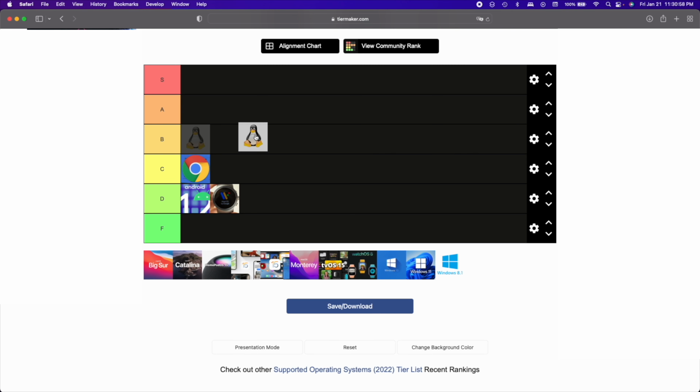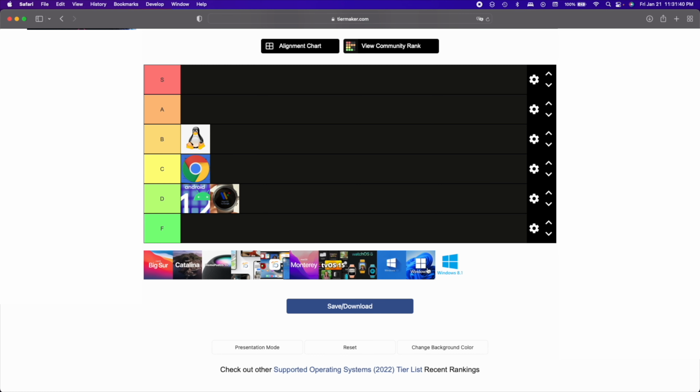Linux. Alright, I am gonna put this in B tier, mostly because it's good for programmers and stuff like that. It's a lot more customizable than macOS or Windows, and also you can mod the operating system if you know how to do it legally. Linux is also open source. In fact, Chrome OS and Android and Wear OS are all based off of Linux.